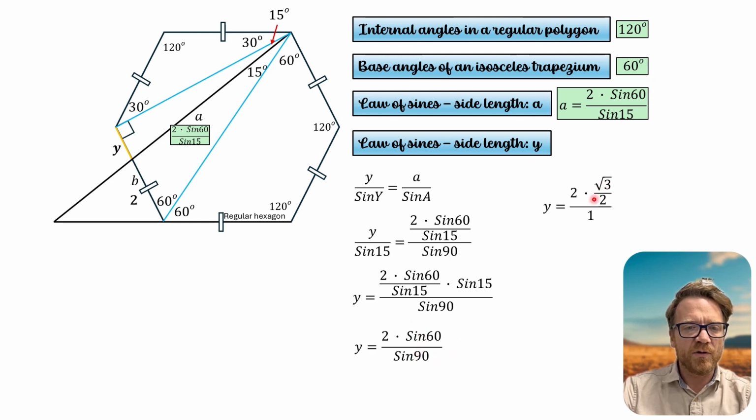Sine 60 is square root 3 over 2, and sine 90 is 1. The 2's cancel out, leaving me with square root 3 over 1, which is square root 3. So y is square root 3.